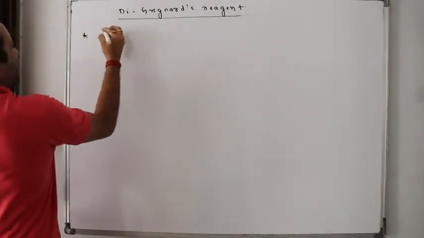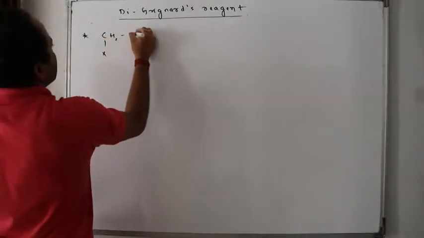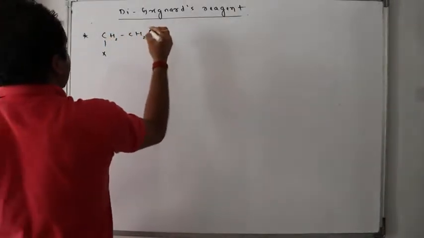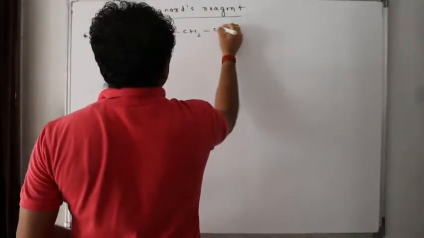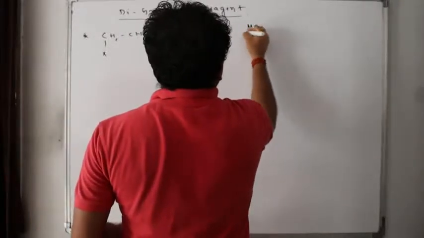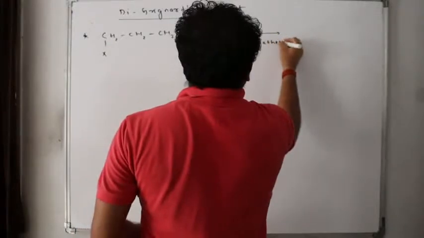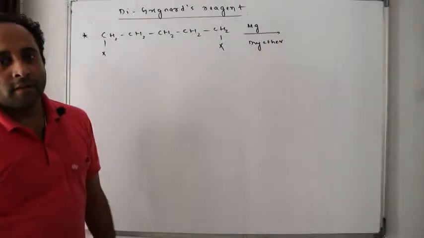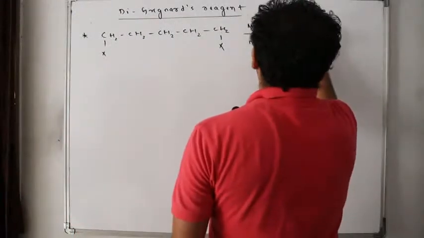Second one, if I take a 1,5-dihalide, X-CH2, CH2, CH2, CH2, CH2-X. If I treat it with magnesium in dry ether, what will happen? Will I get something like this?